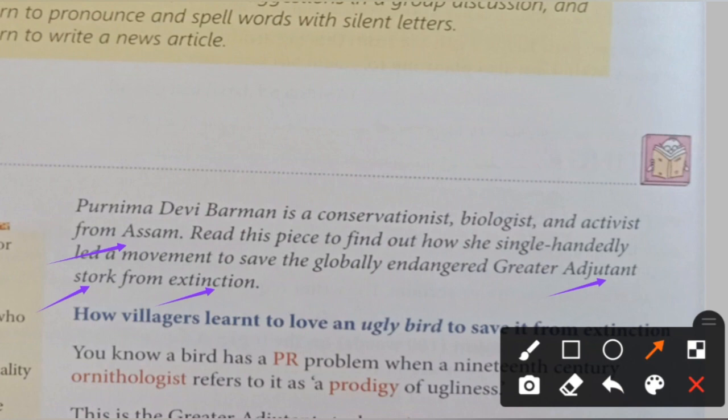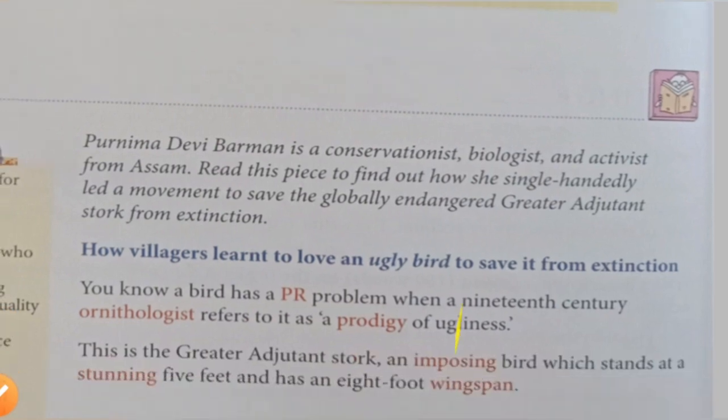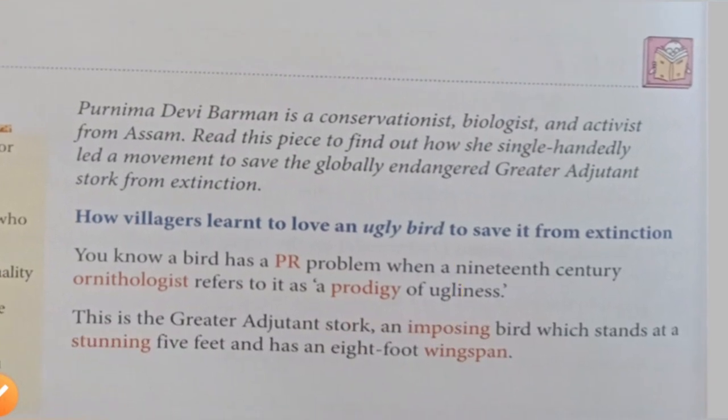Now see, how villagers learn to love an ugly bird. Now these are the questions that are going to be asked. You can understand what we are going to read in this chapter: how villagers learn to love an ugly bird to save it from extinction. Actually, in this chapter, why is this bird about to end? Because this bird had a lot of drawbacks. It was ugly, and in its shape, its walking, every manner it was not good. Because of this, people were not thinking about it.